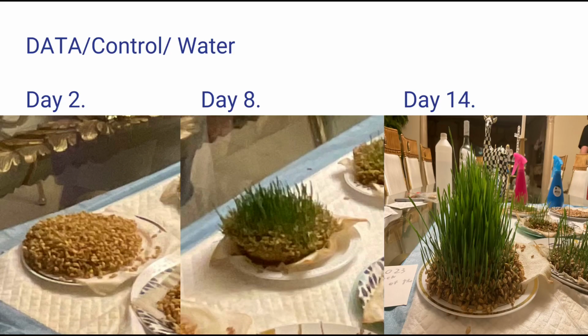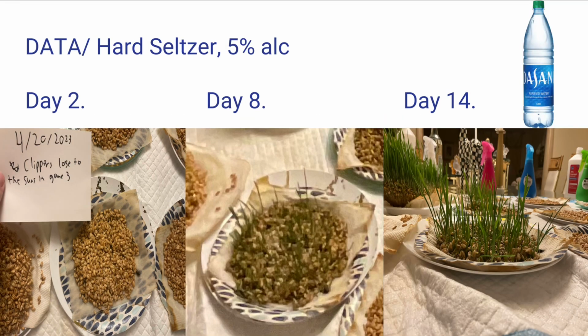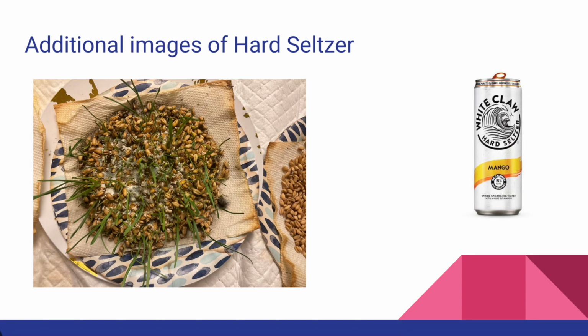Moving to the data of the control. So on day 2, there was no growth. On day 8, there was an average of 5.7 centimeters, and on day 14, there was an average of 9.5 centimeters. Now moving on to the hard seltzer, 5% alcohol. On day 2, there was no growth. On day 8, there was an average of 3.2 centimeters. And on the last day, there was an average of 6.93 centimeters. However, on the next slide, it expresses how there was bacterial growth seen within the growth process, which was a factor to the stunting of the growth of the plants.